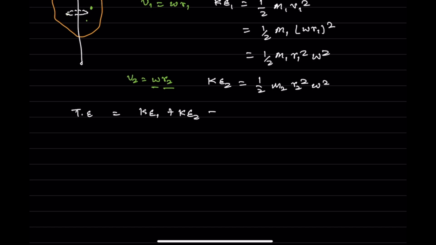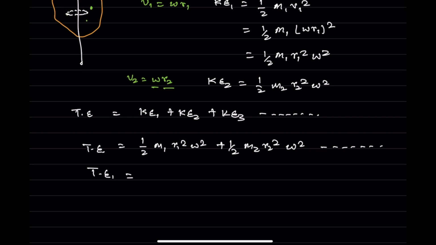So the total energy will be, let's take half omega square common from all of the terms, because that's common in all. So this will be m1 r1 square plus m2 r2 square, and so on.